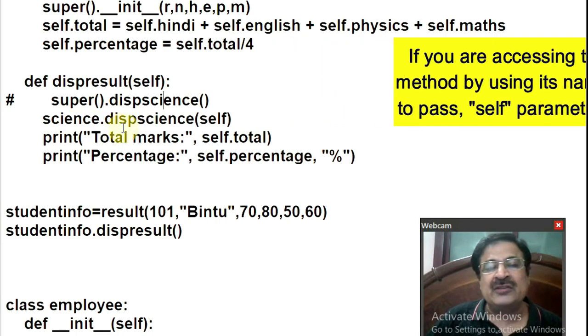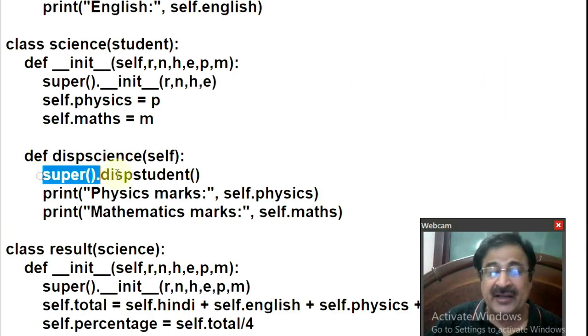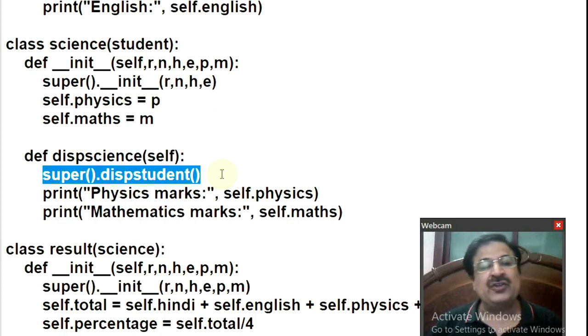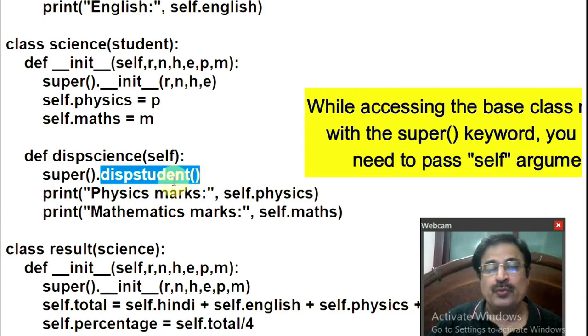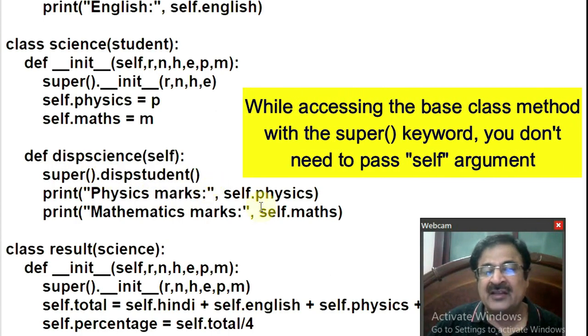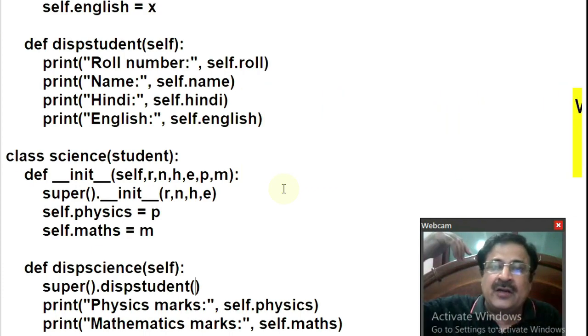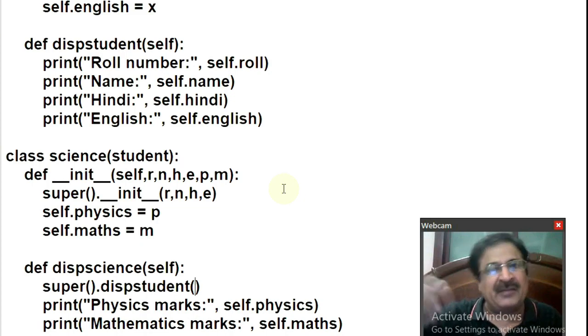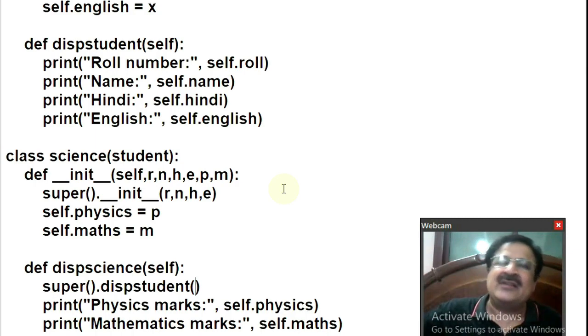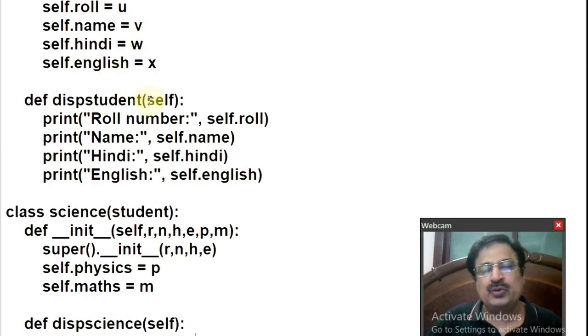Okay. So control will jump to the disp science function of the science class. Here you are invoking the disp student function of the superclass. The superclass of the science class is student. See, while invoking the function using the super keyword, I am not supplying the self parameter here. So I am explaining the two methods by which the function of the base class, that is superclass, can be invoked. One is by using the super method and the second is by specifying the base class name. So control will jump to the disp student function of the student class and it will display the roll number, name, Hindi, English marks. So you got all the four things displayed.